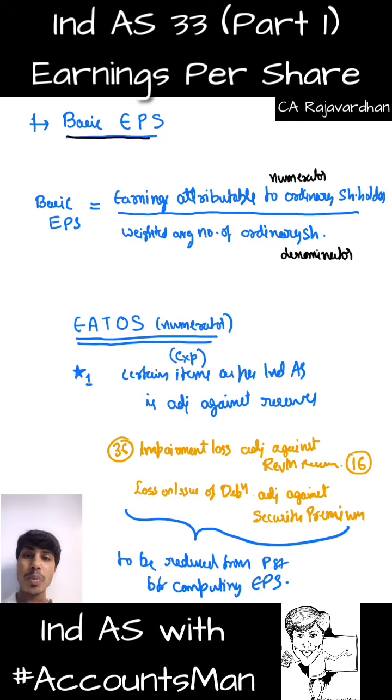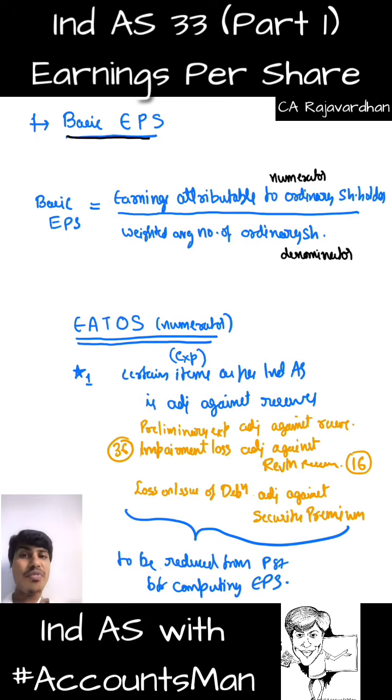Similar thing applies with respect to preliminary expense also. If there is any preliminary expense adjusted against any reserve, the standard allows us to do that. That reserve has decreased but the profit has not yet been adjusted. So what do we do? It is not treated as a capital item. We take that into P&L, reduce it from our profit, and such reduced profit will be taken in computation for the purpose of our EPS.